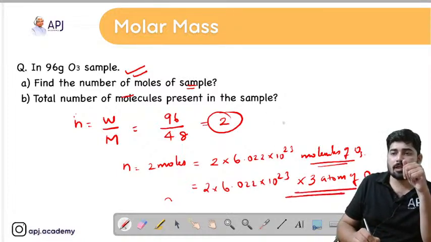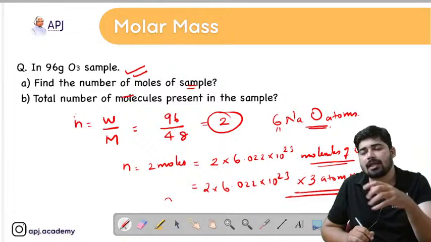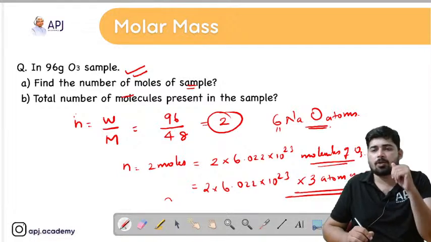That means in total you can represent it as 6 Na oxygen atoms. What do you mean by Na? Na is nothing but Avogadro number.